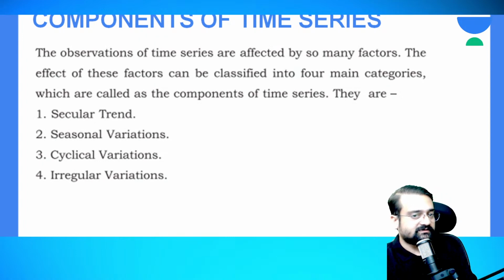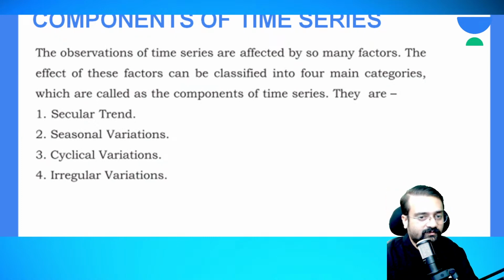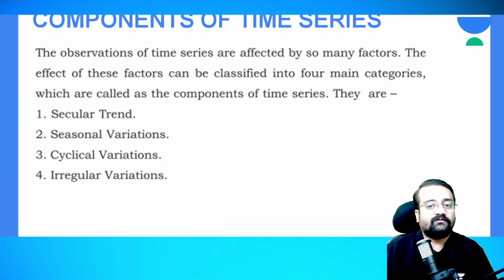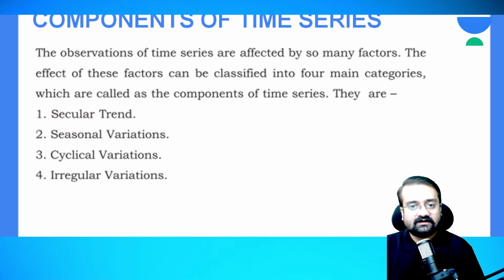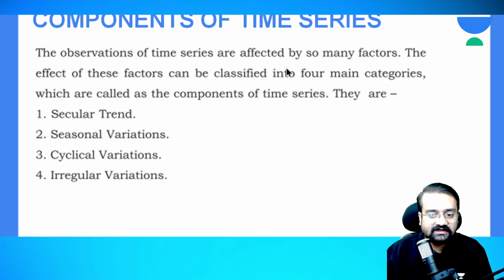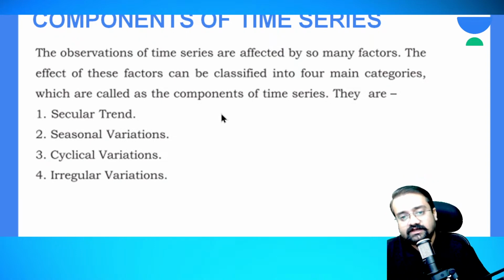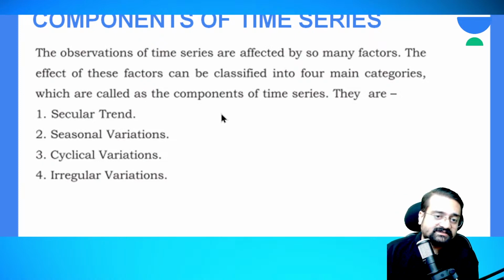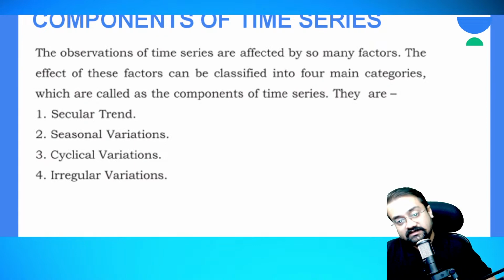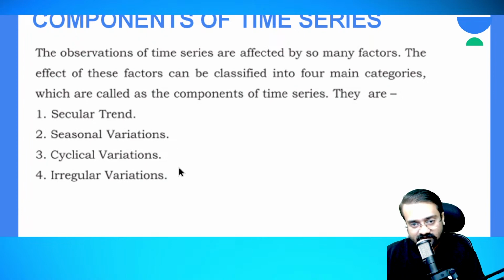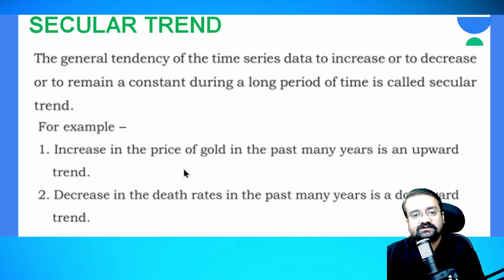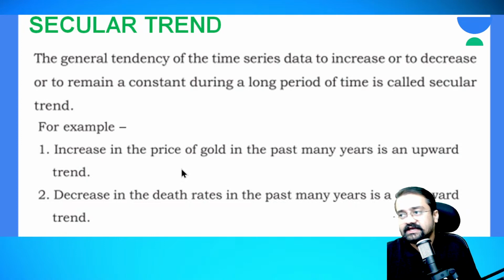Okay, so individually let us study about them in brief to understand what are the 4 factors that are affecting the numerical data, right? So the first one we have called a secular trend, the second one is seasonal variation, the third one is cyclical variation, and the fourth one is irregular variations. Okay, so let us see the first one here, secular trend.